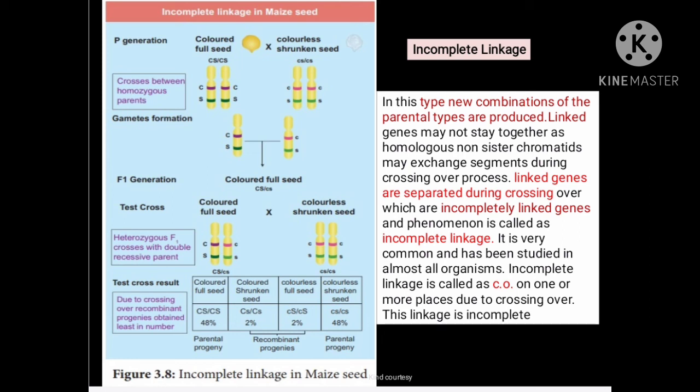The linked genes are separated during crossing over, which are incompletely linked genes, and we call the phenomenon incomplete linkage. It is very common and has been studied in almost all organisms. Incomplete linkage results from crossing over at one or more places. Due to crossing over, this linkage is incomplete.